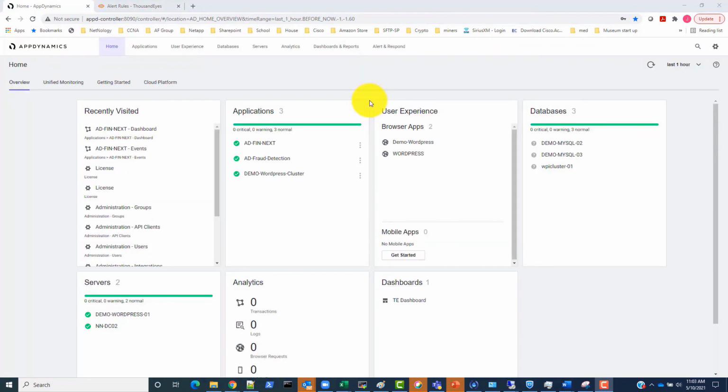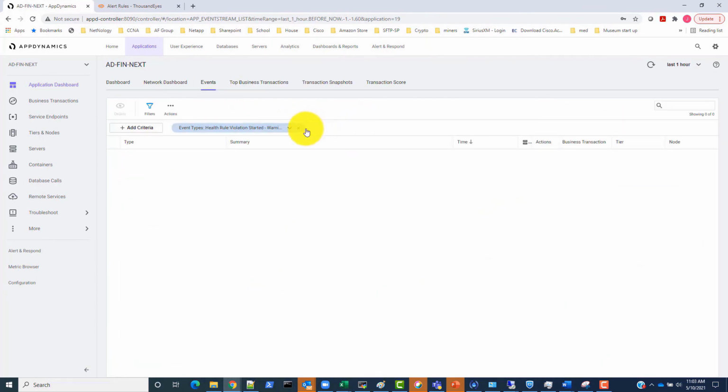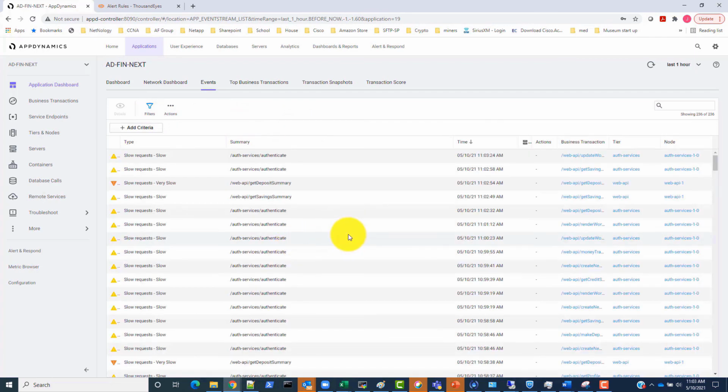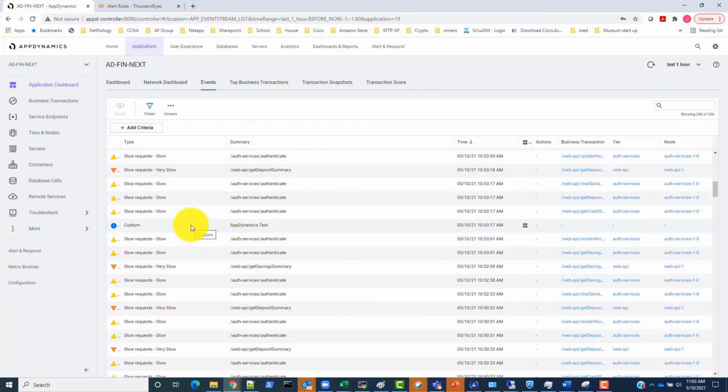Back on the AppDynamics dashboard, we need to double-click on our ADFIN Next application to get into it. From here, we need to navigate to the Events tab to look at the events. In the events, we can filter on custom events. After scrolling down a little bit, we can see a custom event with the summary of AppDynamics test. Let's click on it to see inside the event.